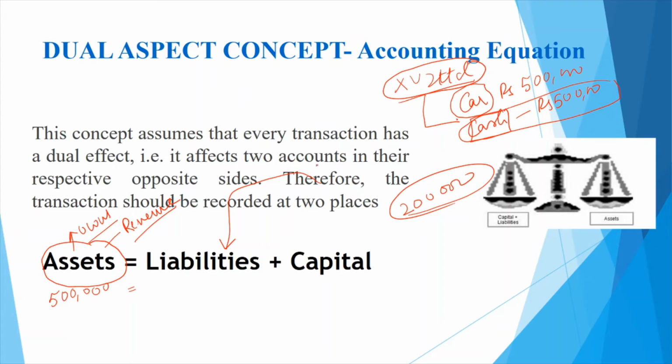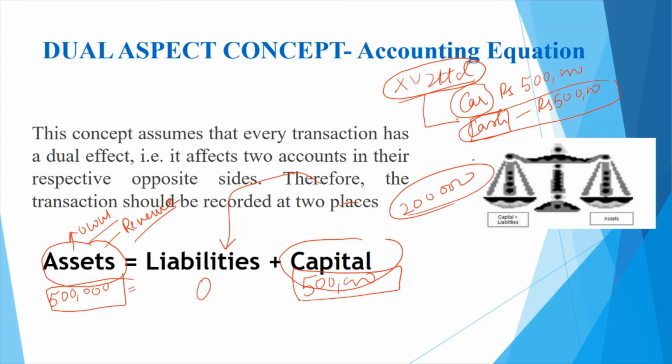Now, where will this 5 lakh rupees or 500,000 rupees come from? You have only two options. The first option is I'll put in my own money for buying this car, which means your own money is your capital. So the entire asset of 500,000 comes from this 500,000 in the form of capital. This is 500,000 on the asset side, and 500,000 on the capital side. Assets equal liabilities plus capital. There is no liability at present, so the accounting equation holds true.